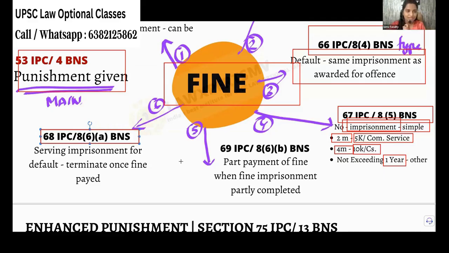And you have to understand, a person is given maybe a fine of 2,000 rupees. Okay, he is not paying that 2,000 rupees. Default is committed. So you are giving default of fine imprisonment for some 20 days. Okay. So he is in jail for 10 days. Now how much must he pay?